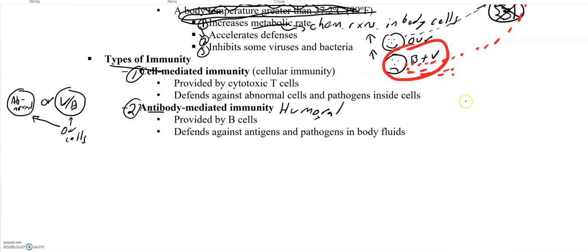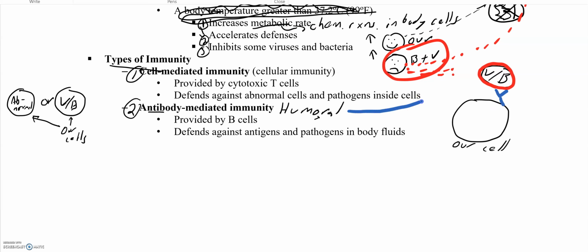If, however, we have a cell and the virus or bacteria is outside of our cell, and this virus or bacteria, I'll produce it in red, is outside of our cells, when antibodies attack it, it's part of what we call humoral immunity.